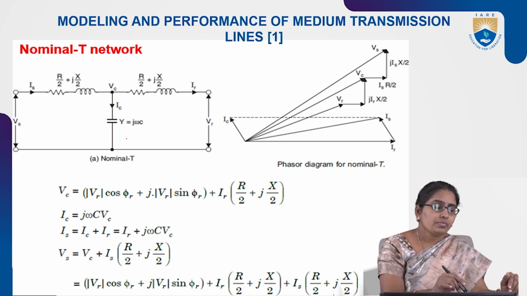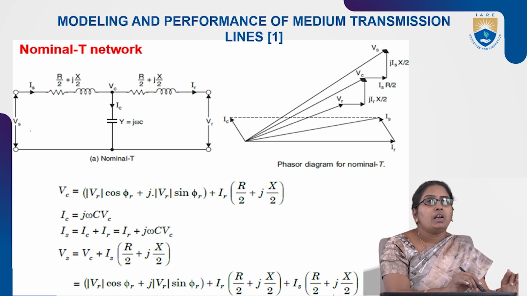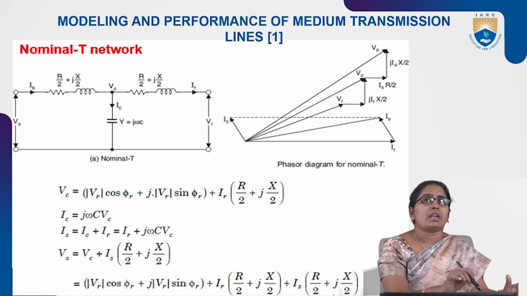Now, at the sending end and receiving end, voltages and currents are shown. We already know VR and IR, and sending end Vs and Is. Here in the nominal T method, the total resistance and reactance are divided into half and placed at both sides of the line.